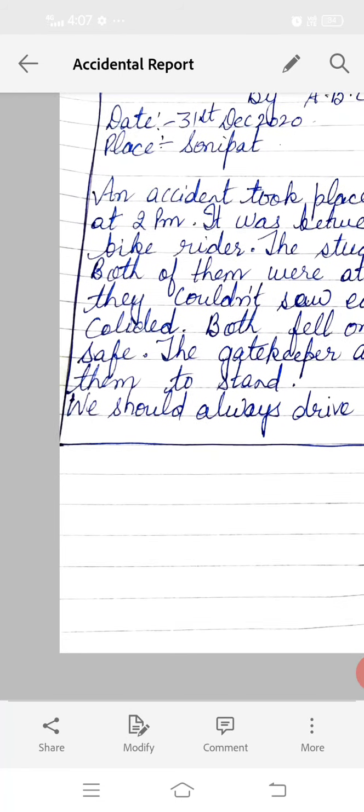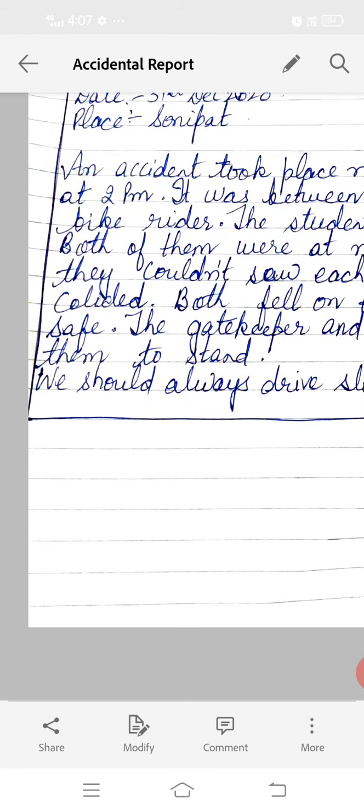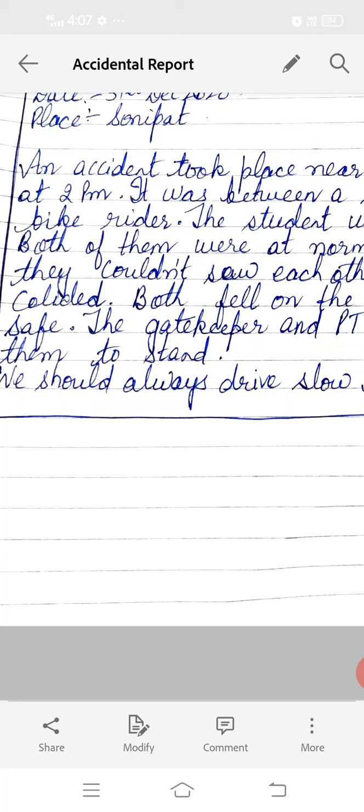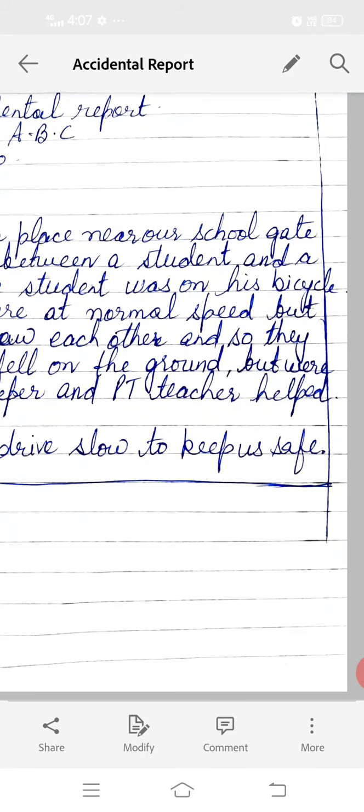And then in the end of the report, you must give some advice. So in the end line, I'm writing here, we should always drive slow to keep us safe.